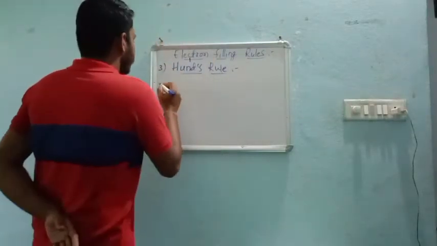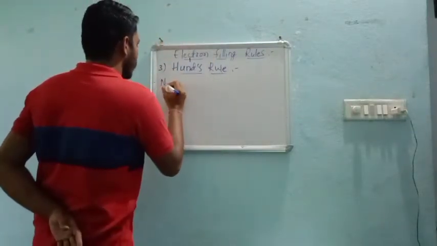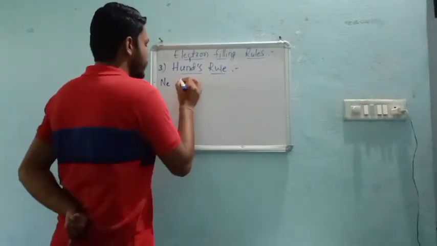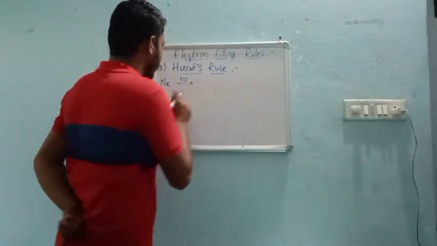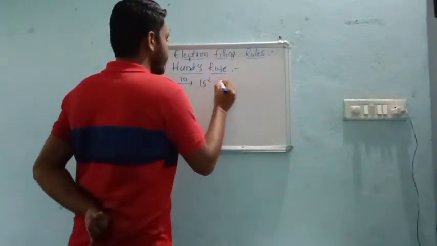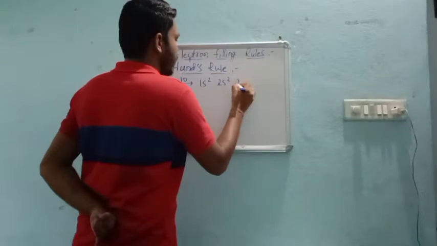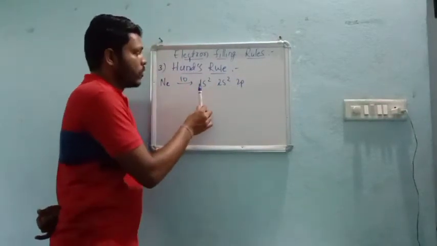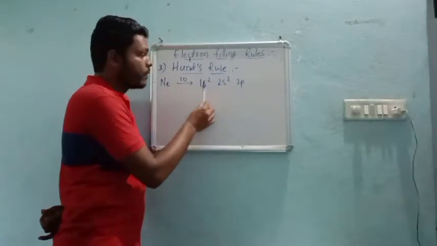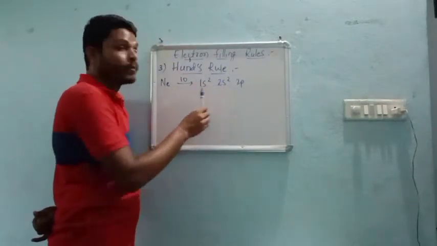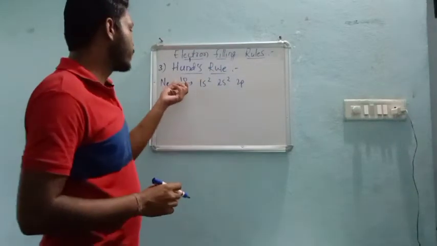Say for example, neon. Neon is a noble gas whose atomic number is 10. That means the electronic configuration you can write like this: 1s2, 2s2, and 2p. Now, 2 plus 2, 4 electrons are already filled in 1s and 2s respectively. And now, how many electrons are left with us?